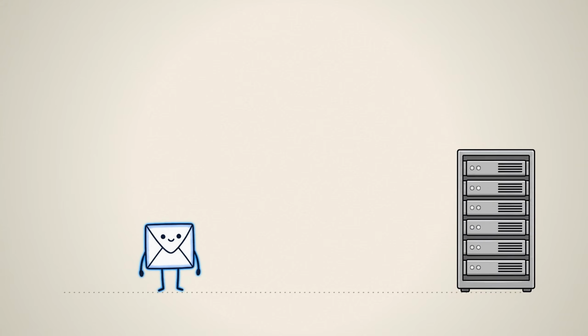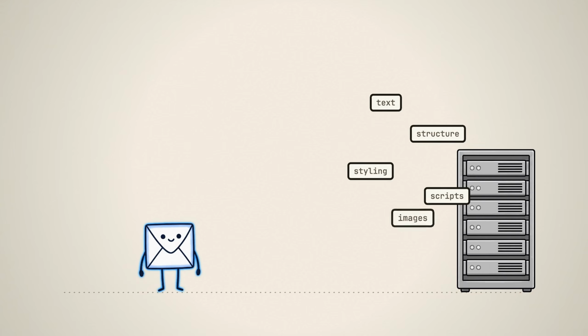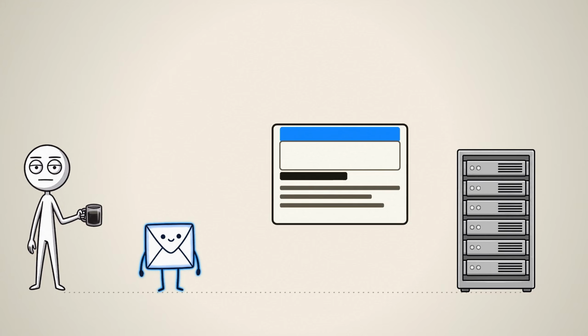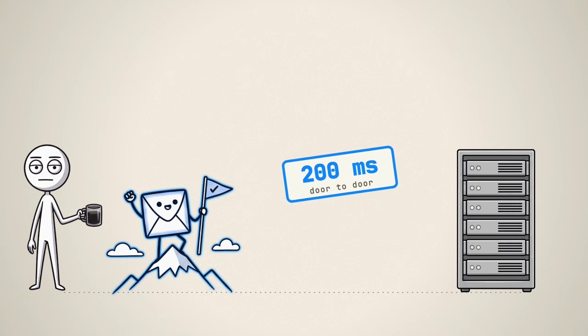Finally, the actual request. It's almost embarrassingly simple. GET /, meaning, give me your homepage. And Google answers with boxes. The text and structure, the styling, the scripts, the images. Your browser unpacks everything and assembles the page like furniture. With better instructions than IKEA. 200 milliseconds, door to door.